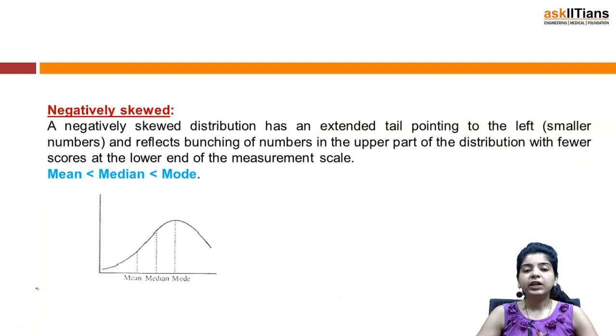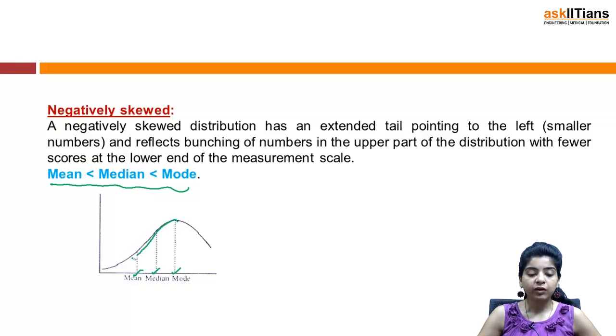Reverse will be the case of a negatively skewed distribution, because you will have a tail extending to the left. In that case mean is less than median is less than mode, and you will have a graph of this form.